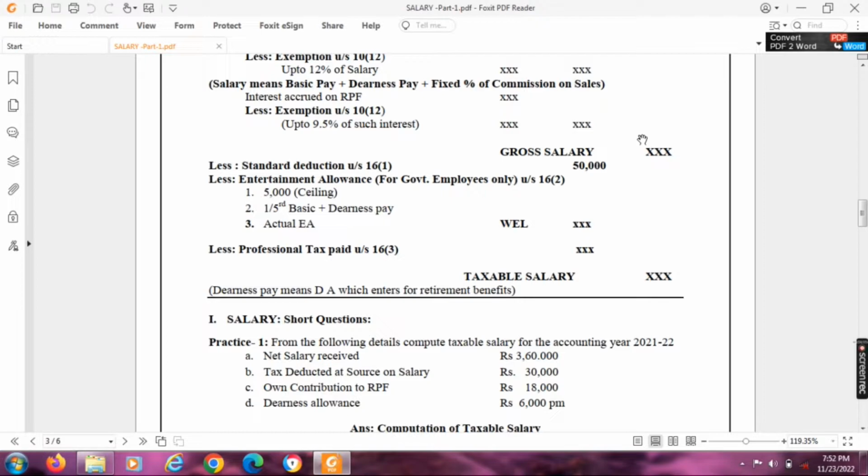Last one, if any professional tax is paid by the employer, that amount is allowed to be deducted under section 16(3). So after arriving at the gross salary, we can deduct 16(1), 16(2), 16(3). So the balance is the taxable salary. Here, one simple problem under salary.